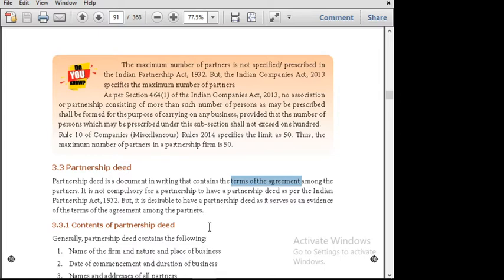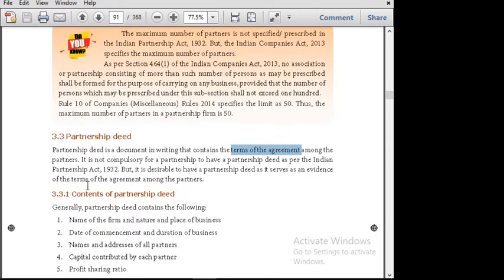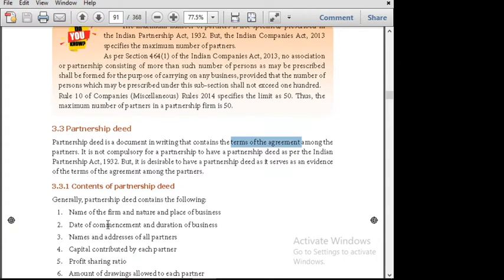Next comes, what are the contents of the partnership deed? Here we have read how the deed should be. Next, what are the contents to be? Content means what are the things available in the document.